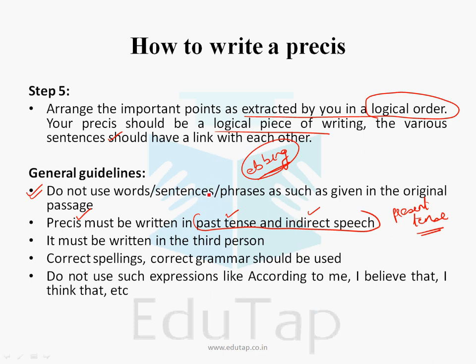You have to see the video again and again, and while attempting the test you have to apply all these steps and apply all these guidelines. Otherwise there is no utility in writing the test. You have to apply these steps. It must be written in the third person. Correct spellings, correct grammar should be used. Many of you have written very poor grammar. You have not even paid attention to the spellings. I could see only a few copies which were good, who had applied all the rules.